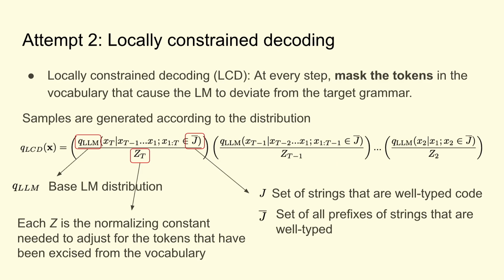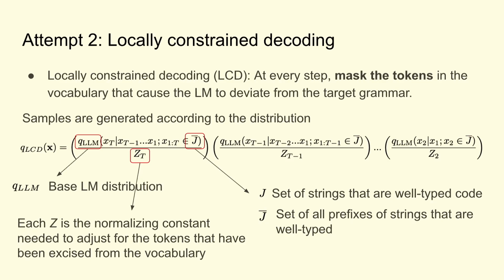Your second attempt at making an autoformalization pipeline might involve locally constrained decoding. This involves, at every step of the LM generation process, masking the tokens in the vocabulary that otherwise would cause the LM to deviate from the target grammar. When you use this sampling procedure, the samples you get fall according to this distribution that I'm calling Q_LCD.